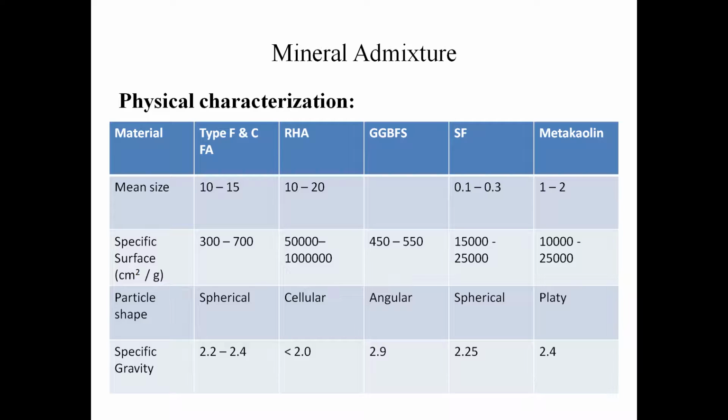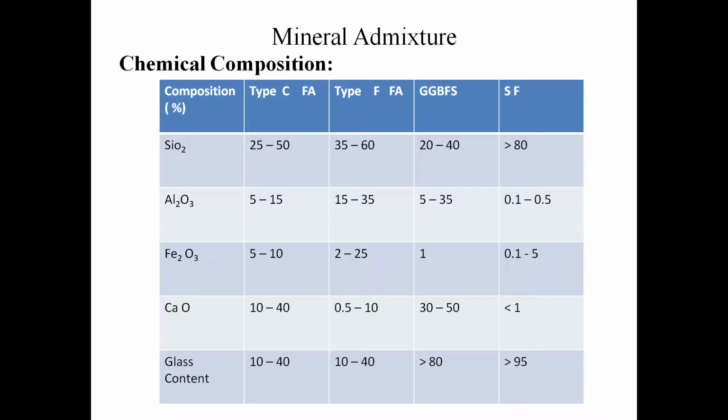From this we can infer that the specific surface area of silica fume is comparatively high when compared to other mineral admixtures, and rice husk ash also has a higher specific surface area because of its particle shape. Next we will see about the chemical characterization.